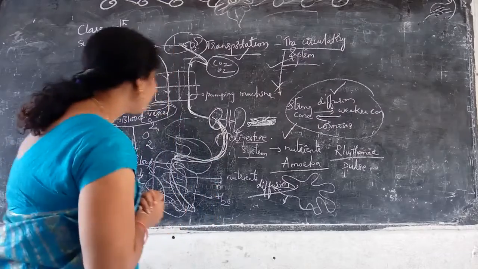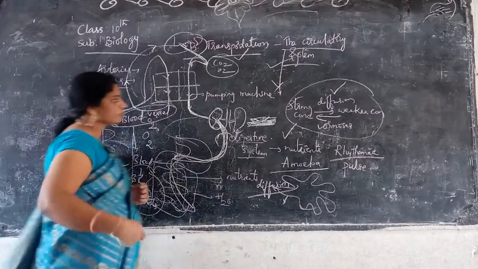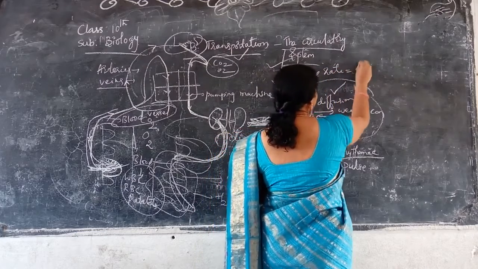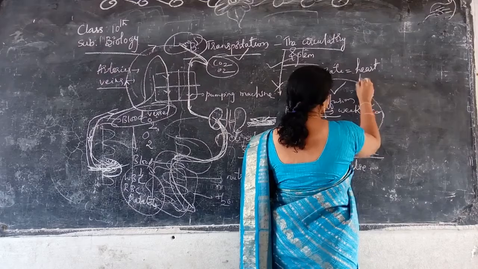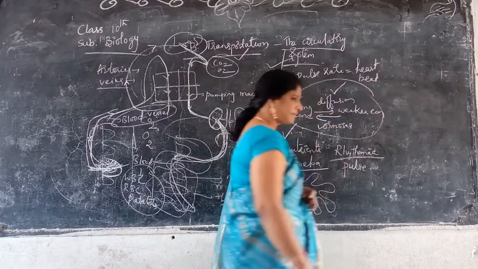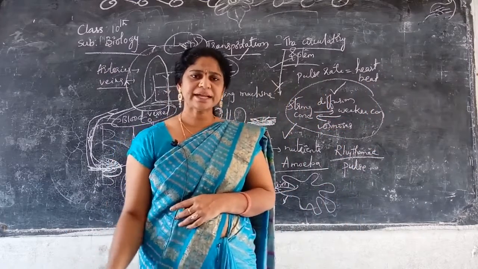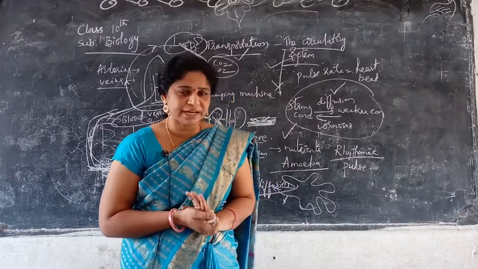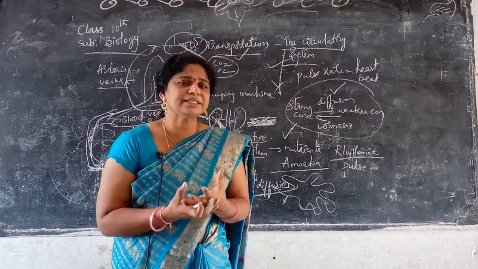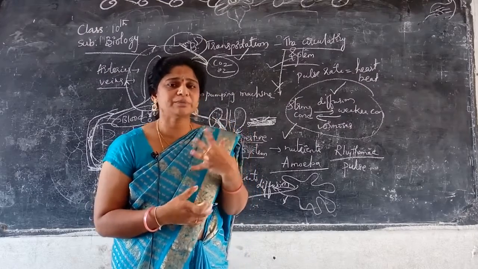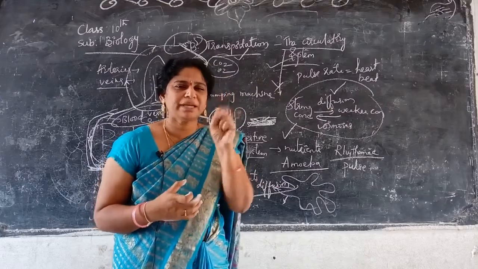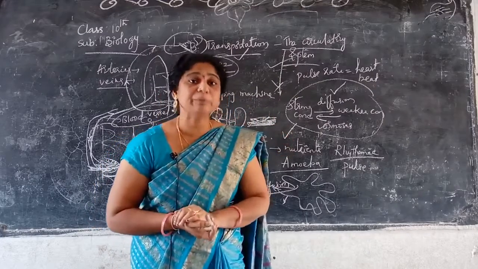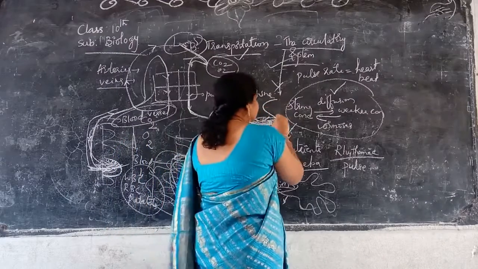Always the pulse rate is equal to the heartbeat. How many heartbeats? 70 heartbeats or 80 heartbeats? I'll tell you: 72 heartbeats per minute. So what is happening? Heartbeats, lub dub sound. It is just pumping, in this way it is pumping. So what is the shape of the heart again? Pear shape. This is the pear shape of the heart.